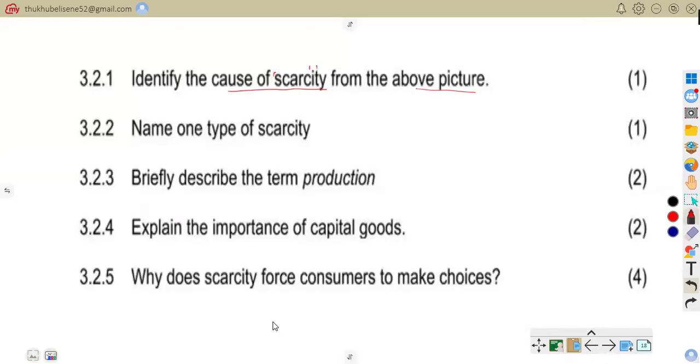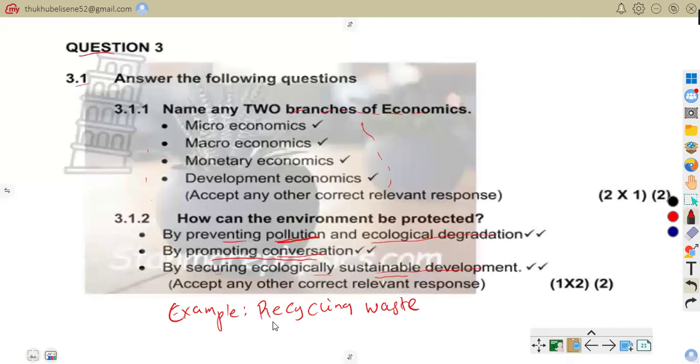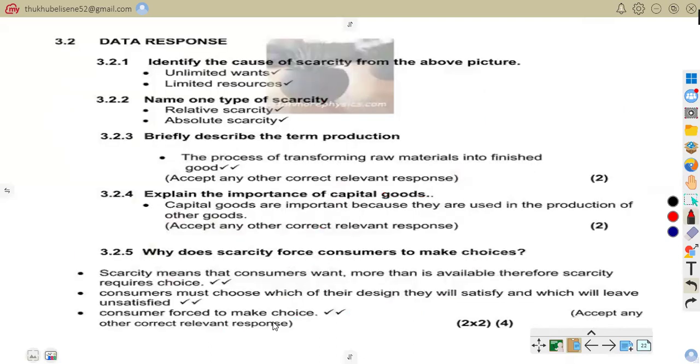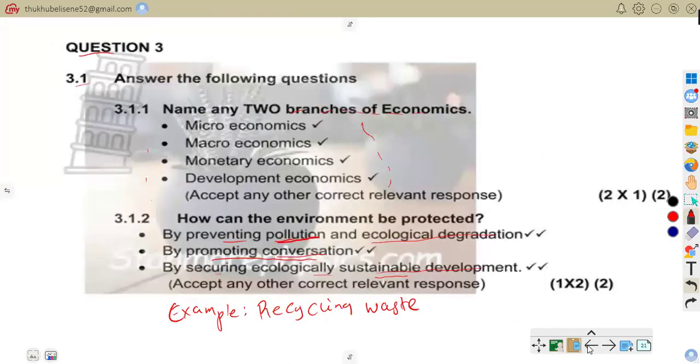So even on our answers, like I will always show you answers. Here they are. Remember, we were asked to identify the cause of scarcity from the above picture. Here they are, limited resources and unlimited wants. So now let us move on to 3.22.